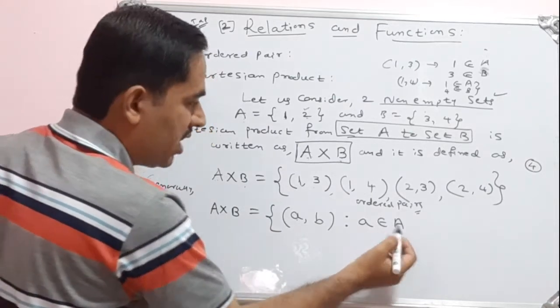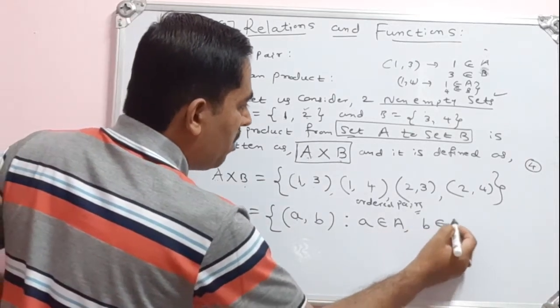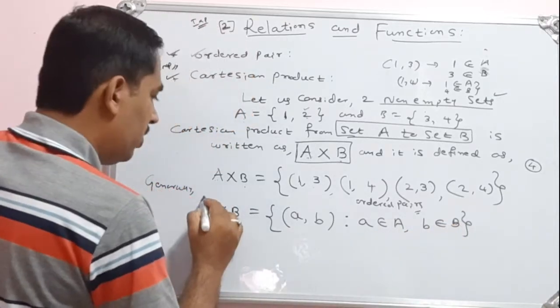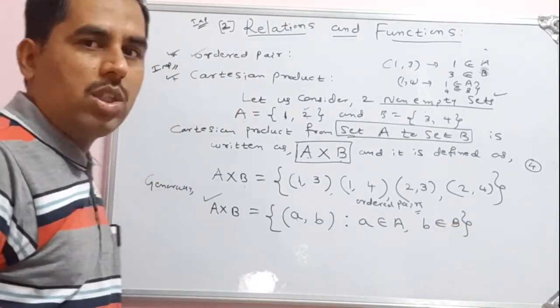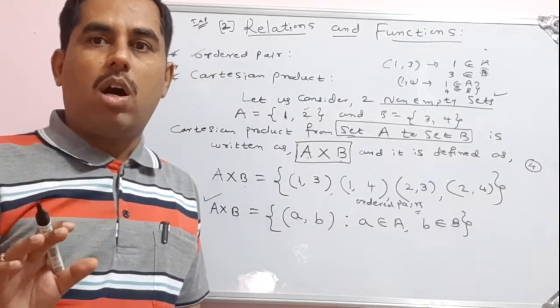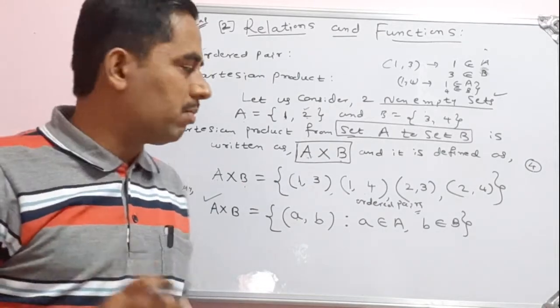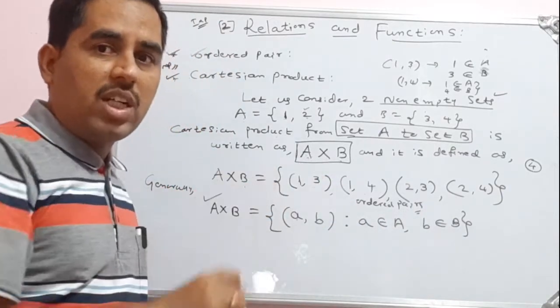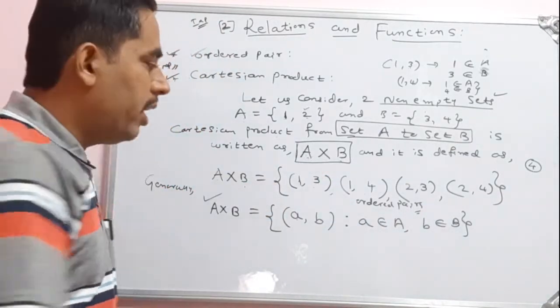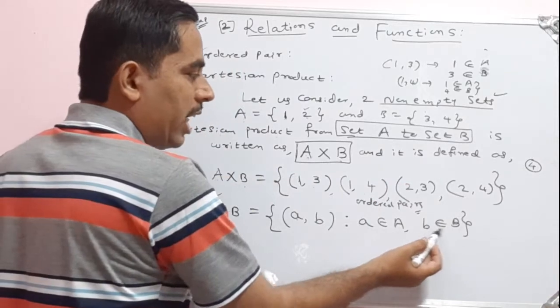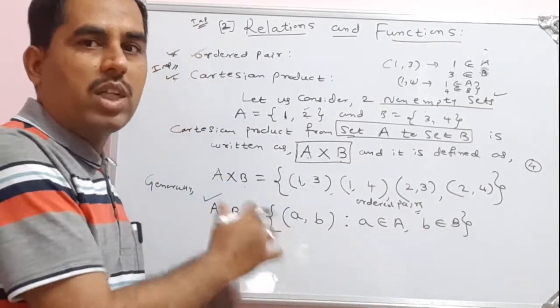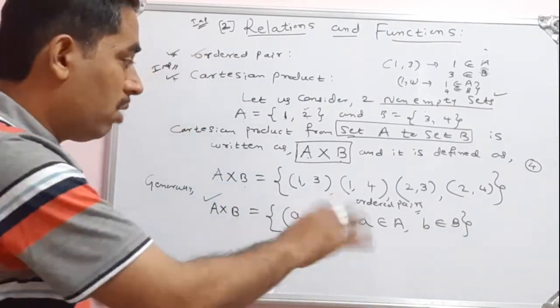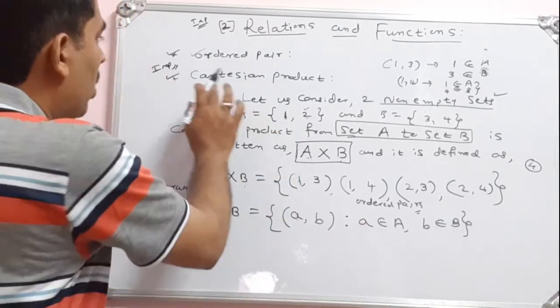I have taken the first set as A, and the second element belongs to the second set. So this is the definition of Cartesian product. The Cartesian product of 2 non-empty sets is the set which contains ordered pairs in which the first element belongs to the first set and the second element belongs to the second set. Such ordered pairs we write inside the curly bracket, and that is called the Cartesian product.